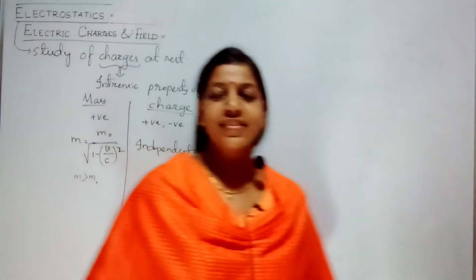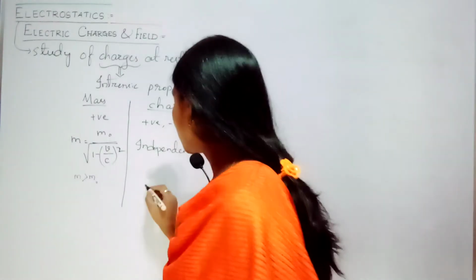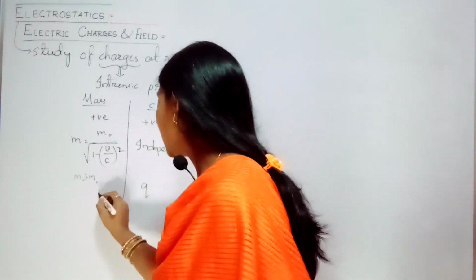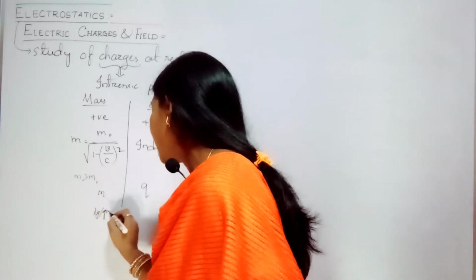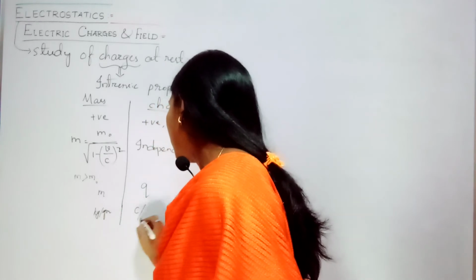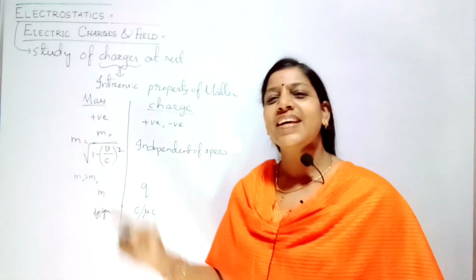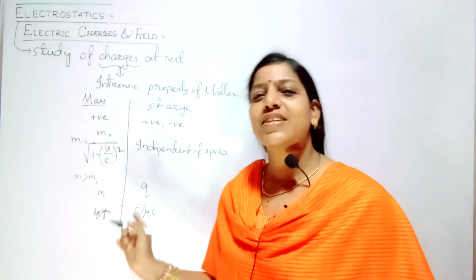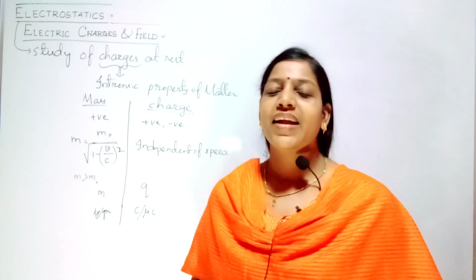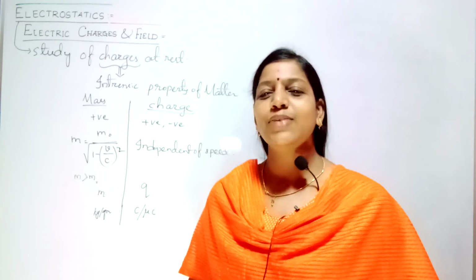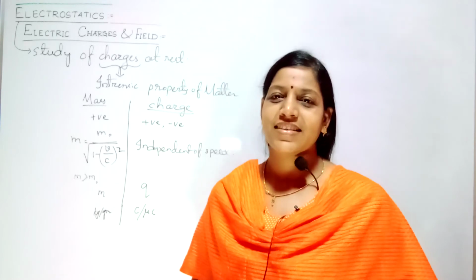Clear about it? So charge is the basic intrinsic property, and the notation you give is Q, the mass is M. Here the unit is kg, or you say even gram. For charge, it is coulomb, or the smaller unit is microcoulomb. One more similarity is there. What is that? Mass is also a scalar, charge is also a scalar. Charge is a scalar because there is no direction associated with it. We only say in terms of magnitude, the amount. Hence, charge is a scalar.